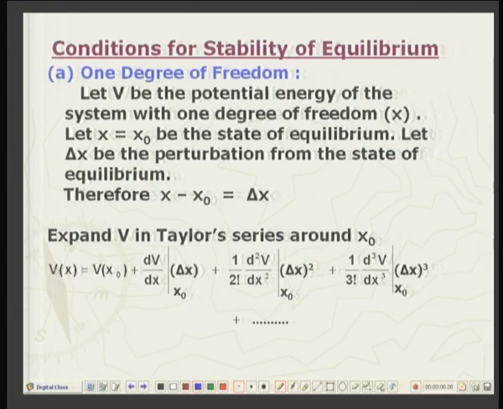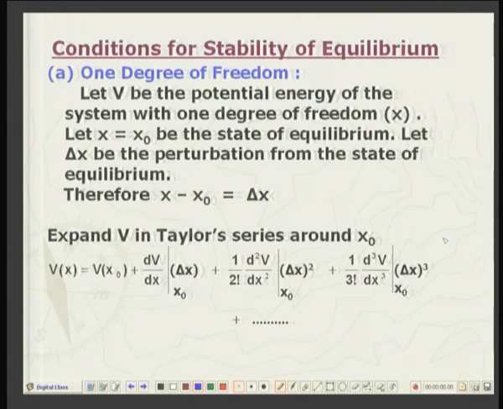By Taylor's expansion, we have V(x) equal to V at x0, plus dV by dx evaluated at x0 times the disturbance delta x, plus 1 by 2 factorial times the second derivative of V with respect to x evaluated at x0 times the disturbance squared, plus 1 by 3 factorial times the third derivative evaluated at x0 times the disturbance cubed, plus higher order terms. It is an infinite series.